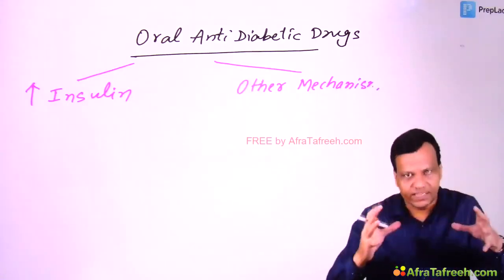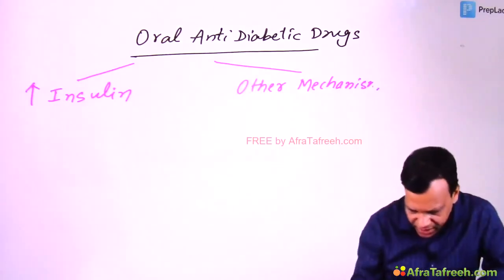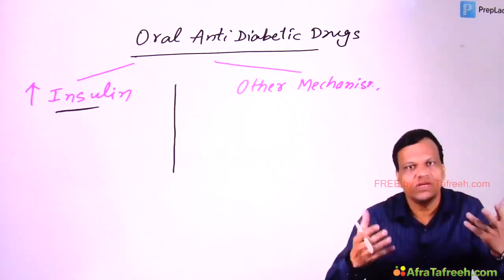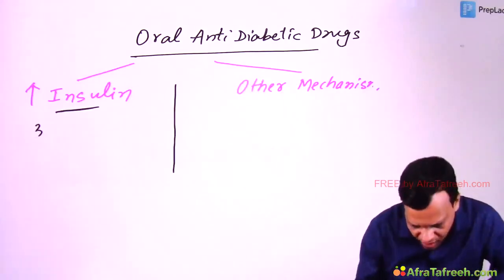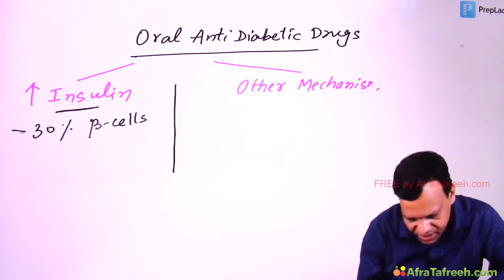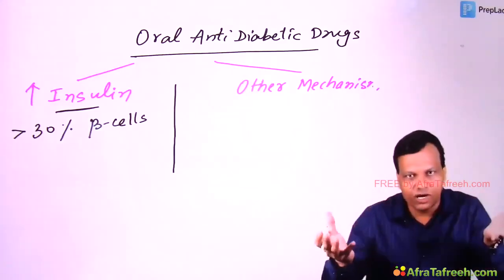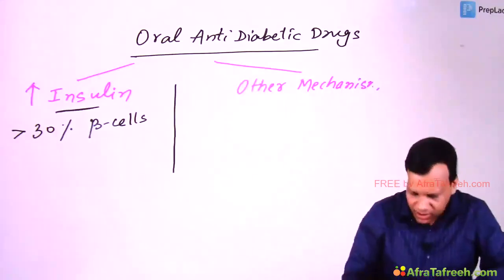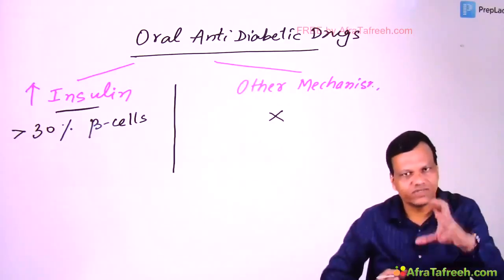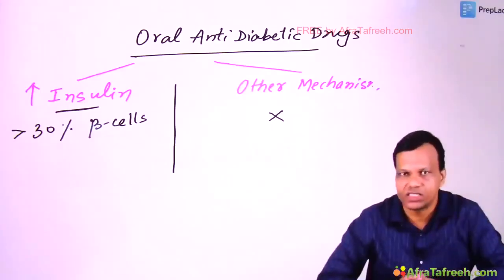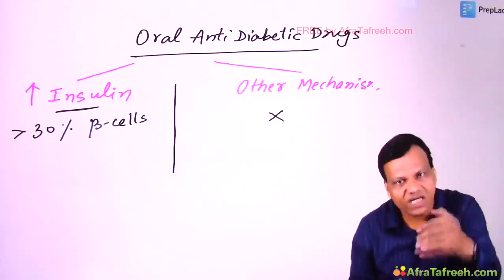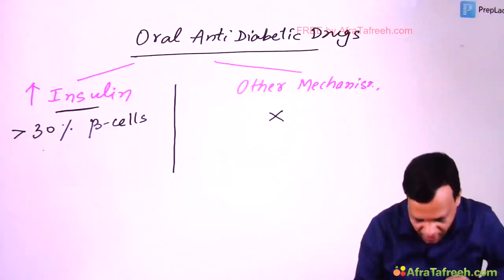Now why are we dividing like this? If a drug is acting by release of insulin, then it will require beta cells to function. Only then it will release insulin. So these drugs require minimum 30% functional beta cells. If beta cells are not available, they are not able to work, then this drug will be ineffective. On the other hand, there is no such criteria for other mechanism drugs. Second, if a drug is releasing insulin, it will cause the same side effect which insulin causes. Yes, that is hypoglycemia.